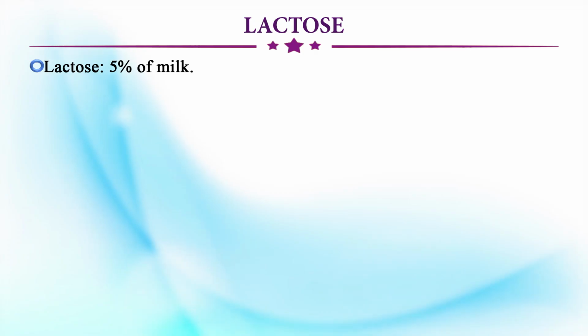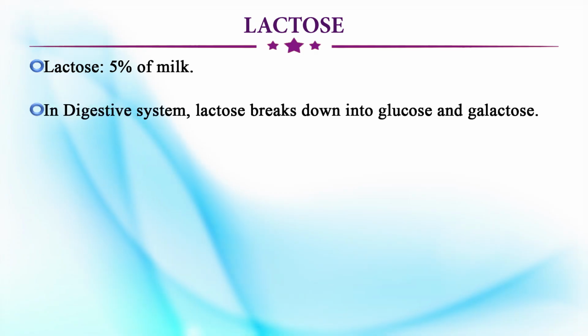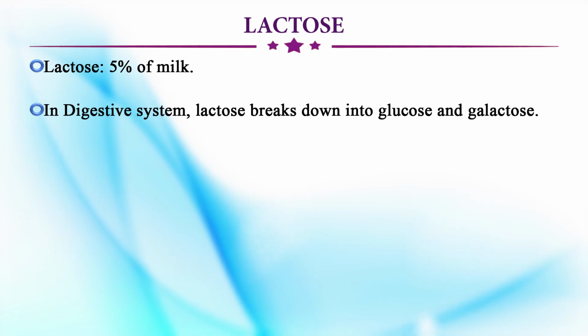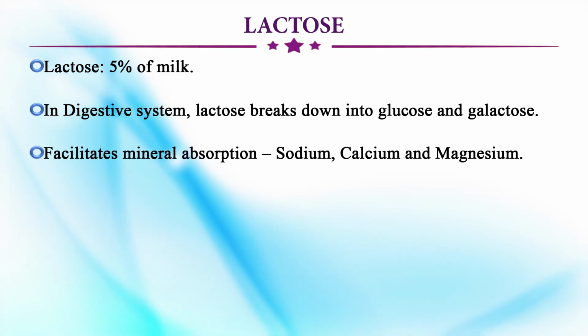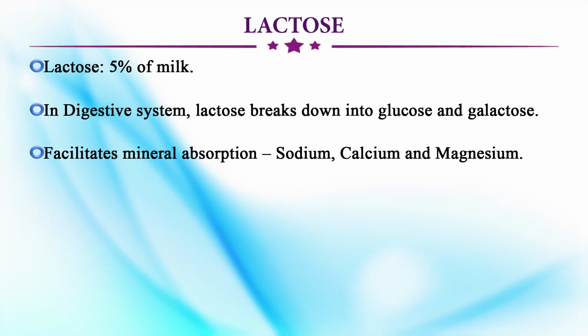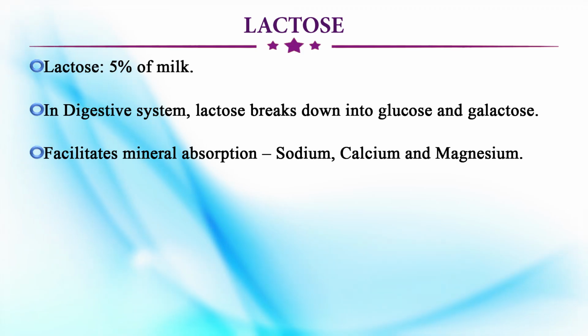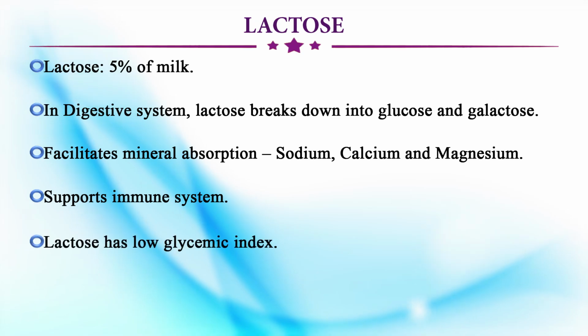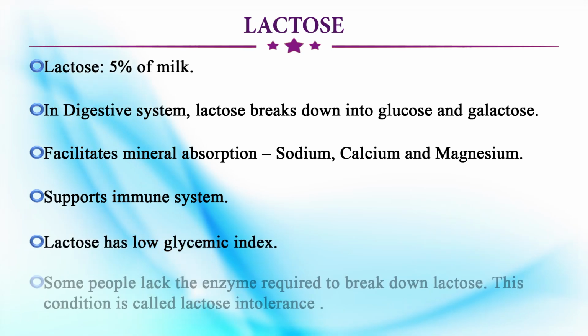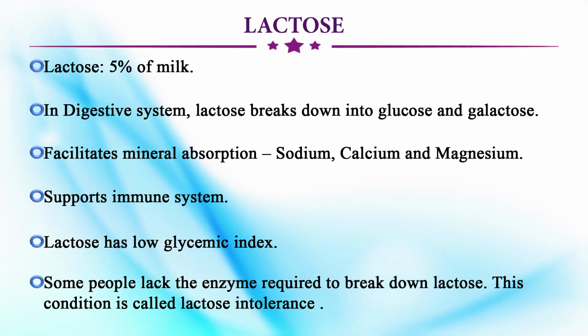Now lactose is 5% of milk, and when we take it, it breaks down into glucose and galactose. As we know, lactose is a disaccharide. So it facilitates mineral absorption, particularly sodium, calcium and magnesium. This is a very plus point, and human milk is higher in it. It supports the immune system also, and it has a low glycemic index. But some people have a problem breaking down lactose, which is called lactose intolerance.